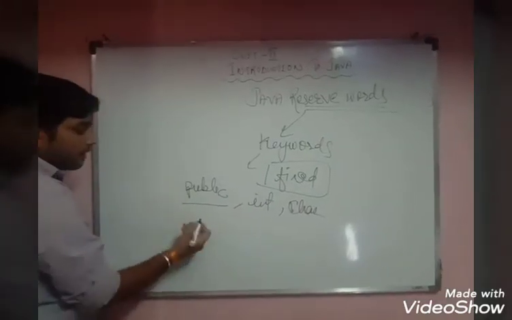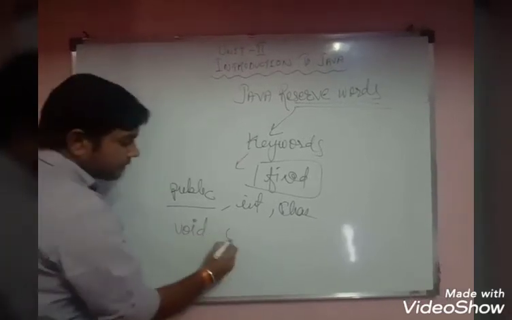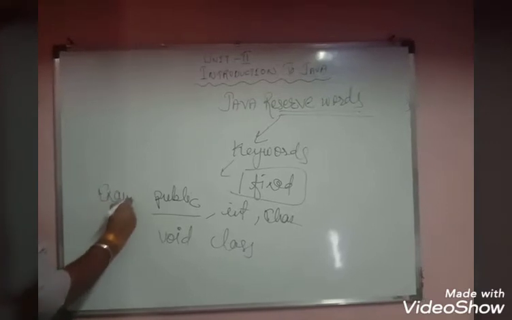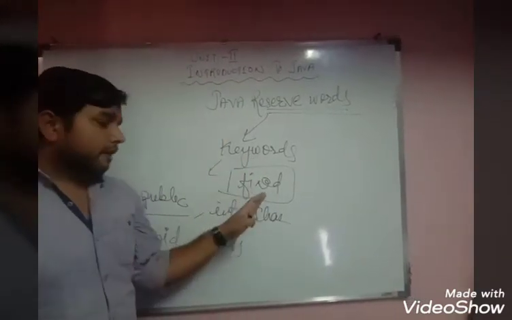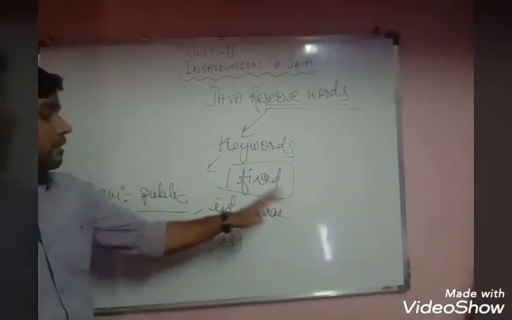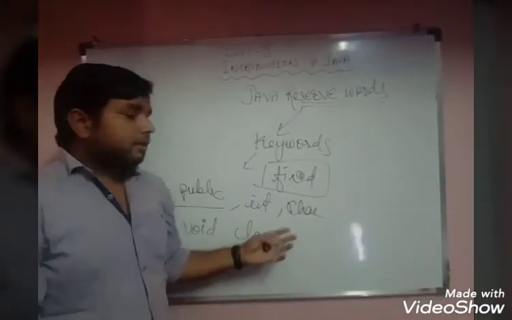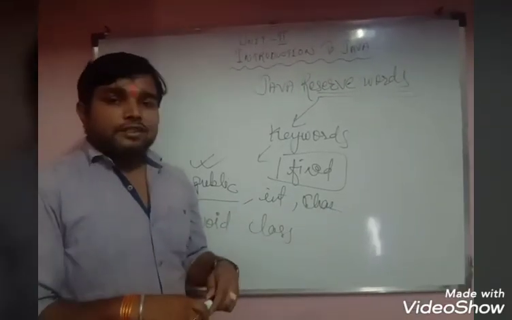There are many other reserved words, like void. class is also a reserved word. So what is the definition of reserved words? Reserved words are the keywords which are fixed throughout the program. Examples are int, char, public, void, class, float. These words you will use in the next chapters also.